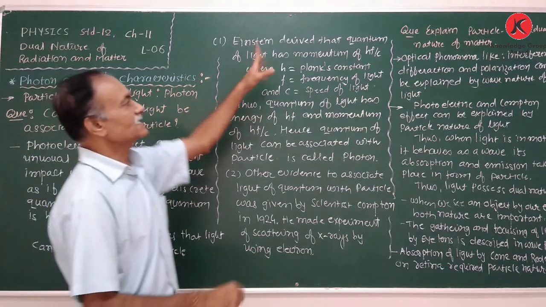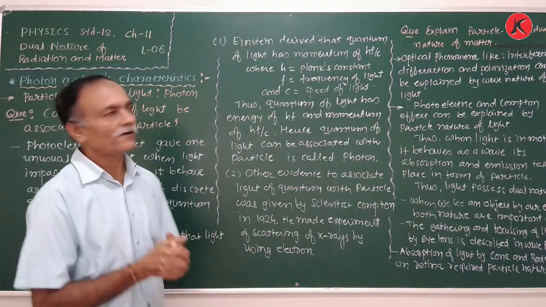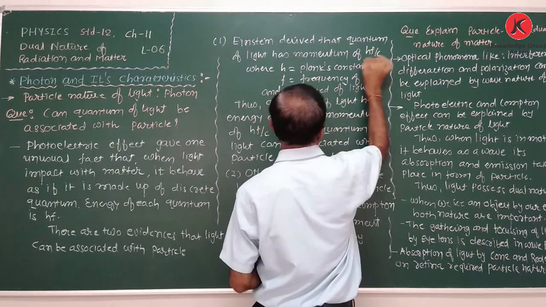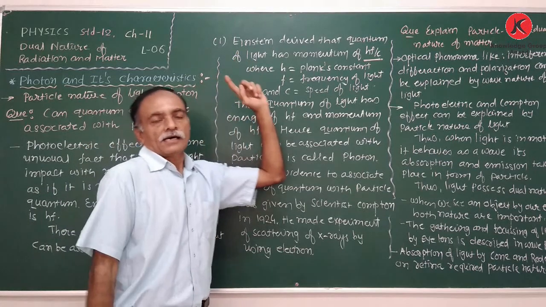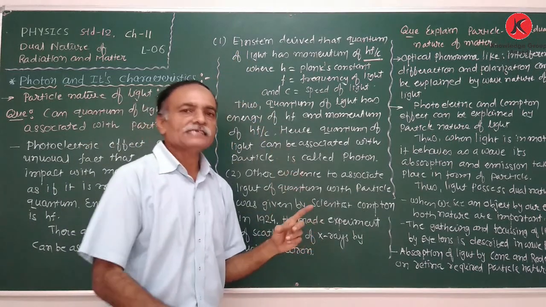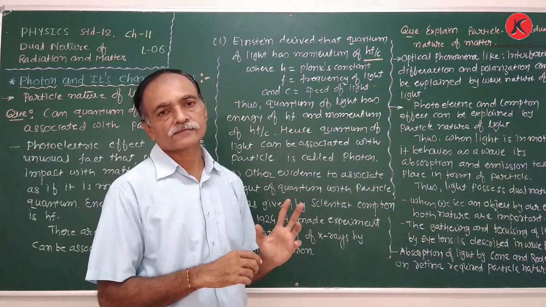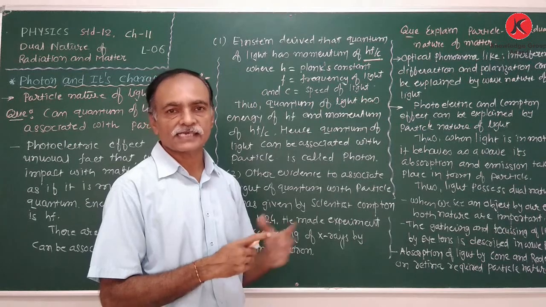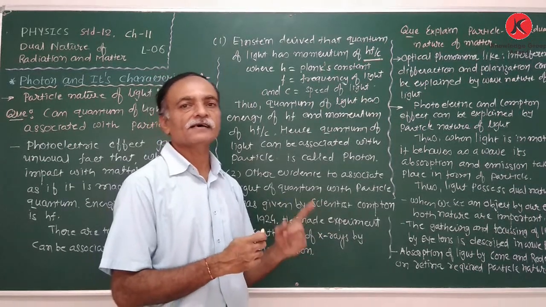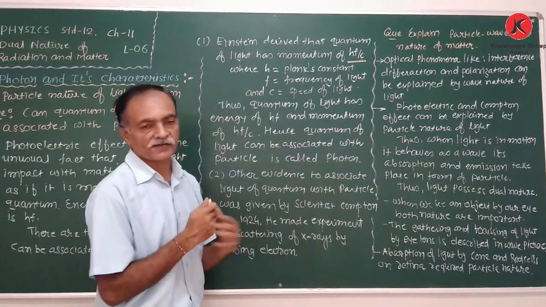One: Einstein declared that the quantum of light has the momentum hf upon c. Earlier, in his explanation, Einstein showed that the absorption and emission of energy take place as quanta of energy having the energy hf, where f is the frequency.